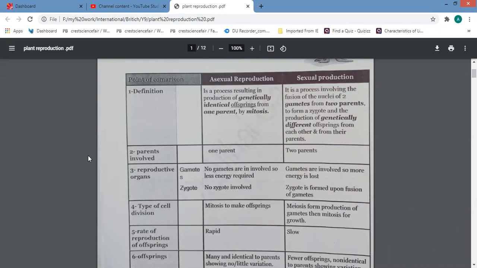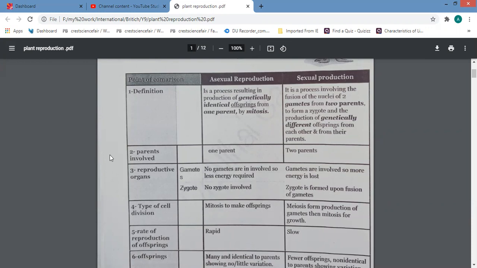If the cell contains the same number of chromosomes, or the total number of chromosomes of this species, it will be body cells. Like humans have 46 chromosomes. So the cell which has this total number of chromosomes, which is 46, will be a body or somatic cell, like skin cell, liver cell, stomach cell, and so on.